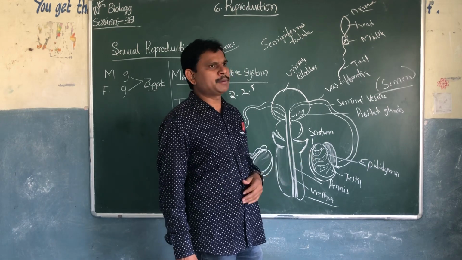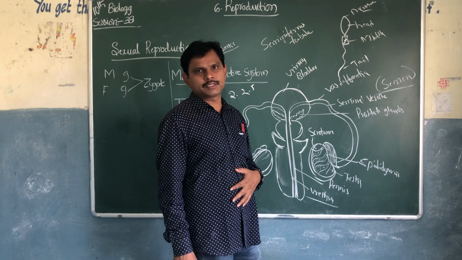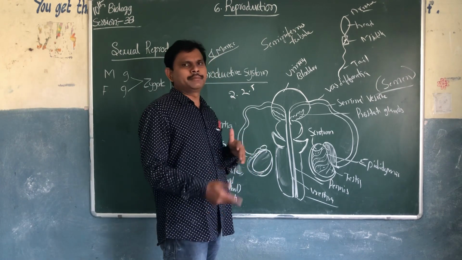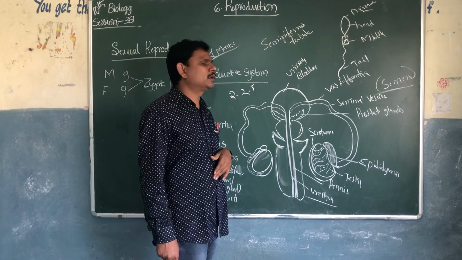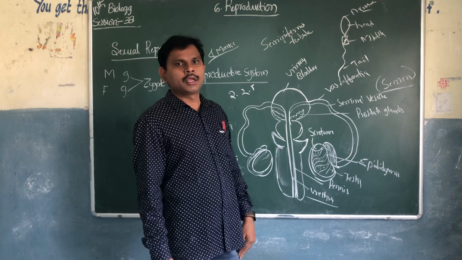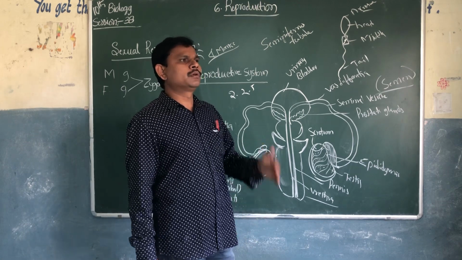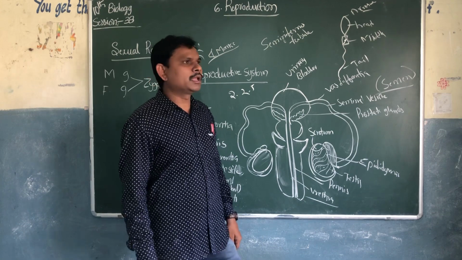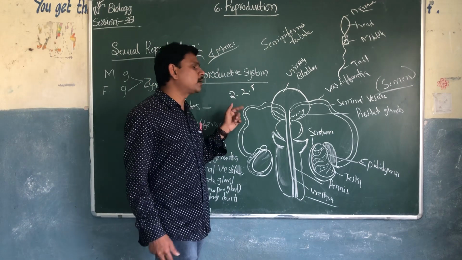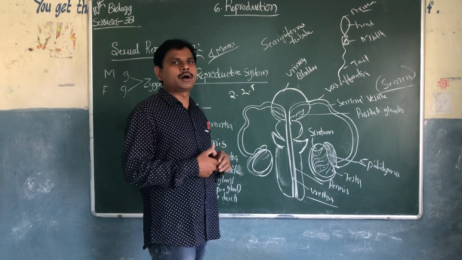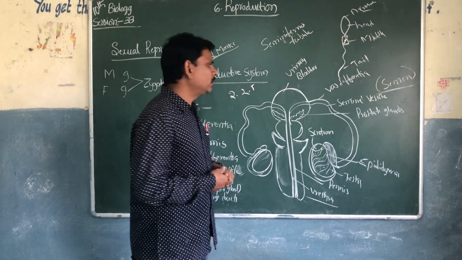Around 40 percent, in 100 percent of the sperms, 40 percent are active and the remaining 60 percent of sperms are inactive. At a time, millions of sperms are released. In the millions of sperms, only 40 percent are active, 60 percent are inactive. Only one sperm is going to fuse with the ovum to form a zygote for the fertilization.